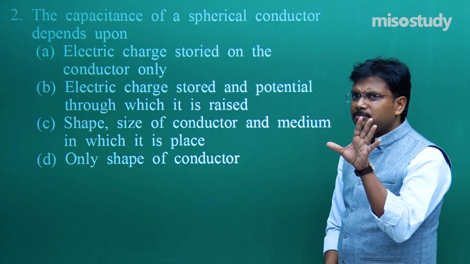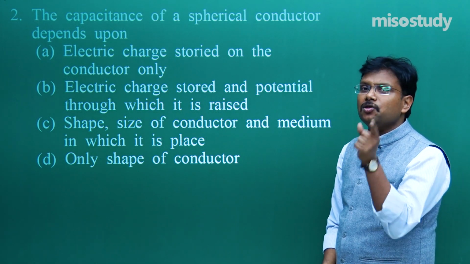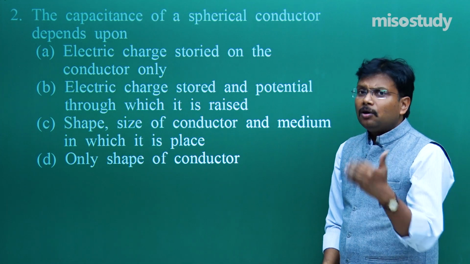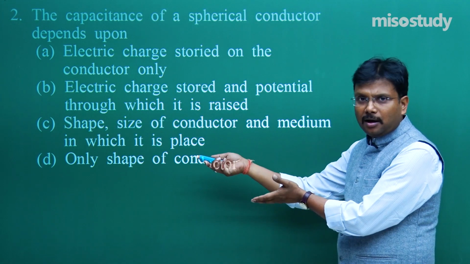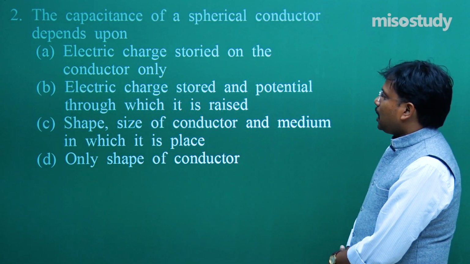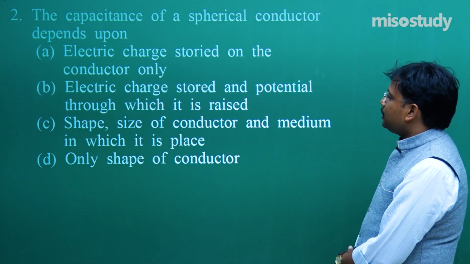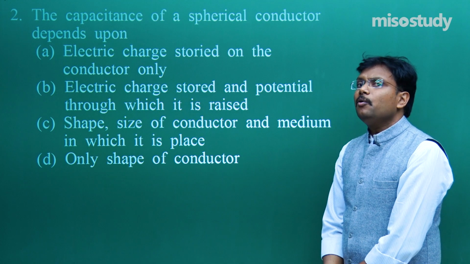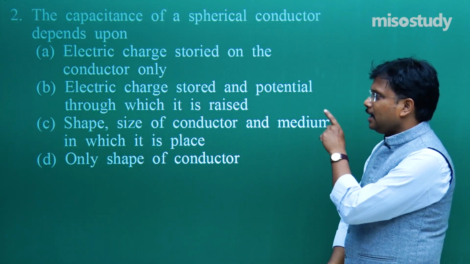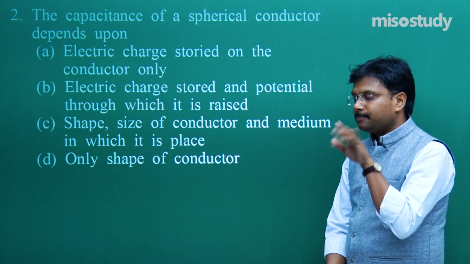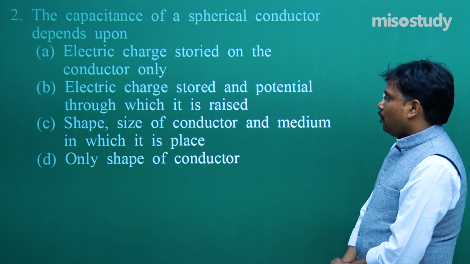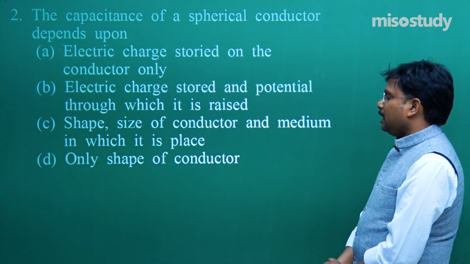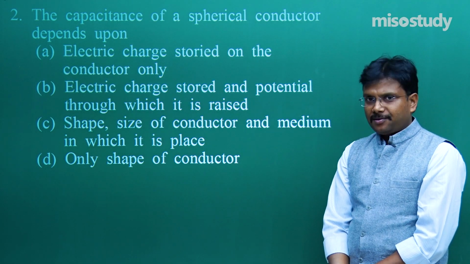Only conductor charge? No. C does not depend only on Q, but it also depends upon V. Electric charge stored and potential through which it is raised, Q and V both. Okay, it may be correct, but wait. Shape, size of conductor and medium in which it is placed.